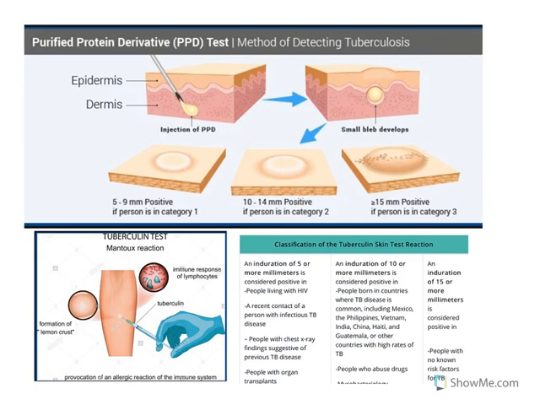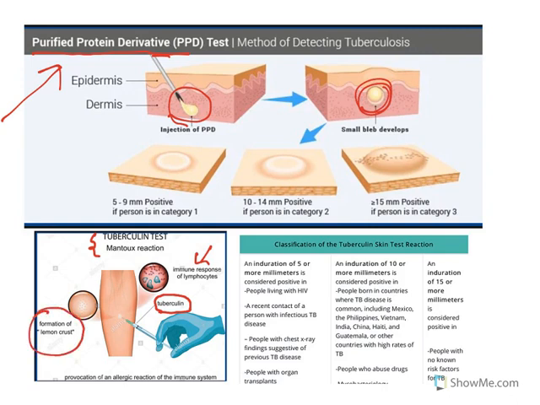Now, how do you test for TB? To test this, the test is known as the Mantoux tuberculin test. Tuberculin is a TB protein isolated from the organism and it is injected. It is known as purified protein derivative, PPD. So once it is injected, it slowly develops an immunogenic reaction. See, the immune response of lymphocytes gives a formation of a lemon-crust-like appearance. It is also known as induration.